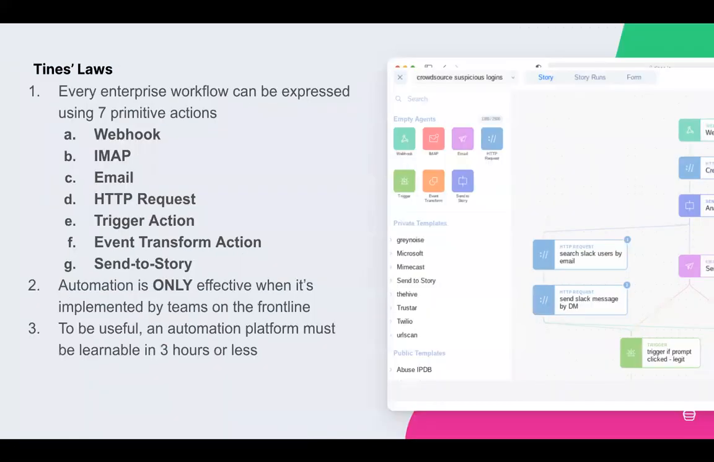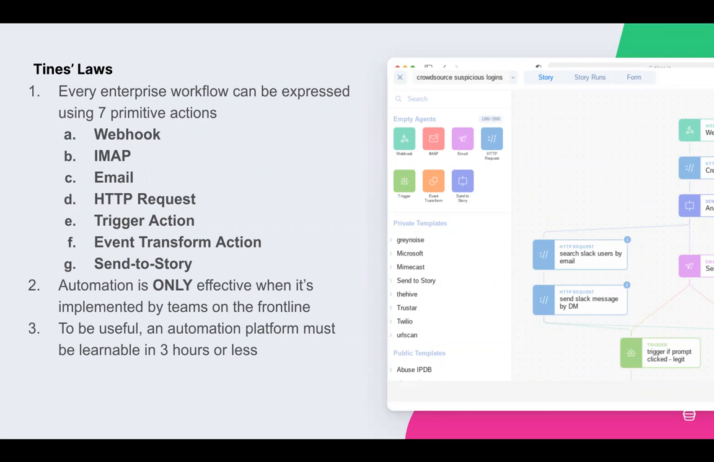As I mentioned in the previous slide, there are 7 foundational actions, and they are listed here: the webhook, IMAP, email, HTTP request, trigger action, event transform action, and the send to story. Any combination of these primitive actions, all 7 of them, will build out a story workflow like you see on the right-hand side of this slide. All of those are color-coded for you so you can see exactly what combination of those actions will allow you to automate whatever workflow or manual process you have in place today.